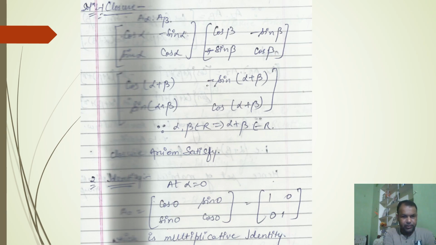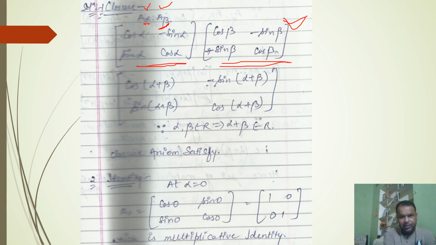Suppose from this group of matrices we have taken 2 matrices A alpha and A beta. In the first matrix we are using the real number alpha, and in the second matrix we are taking another real number beta, because the set of matrices contains all possible matrices made by all real numbers. So this is our first matrix, and in the second case we are using the real number beta in place of alpha. So this will be the second matrix.